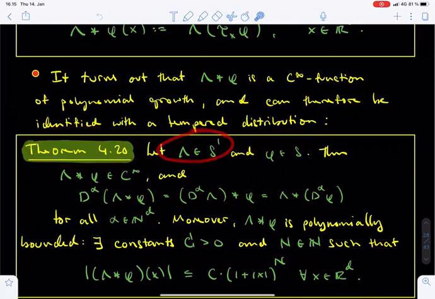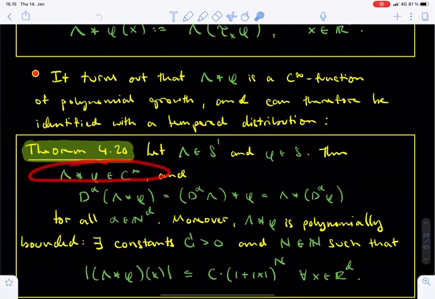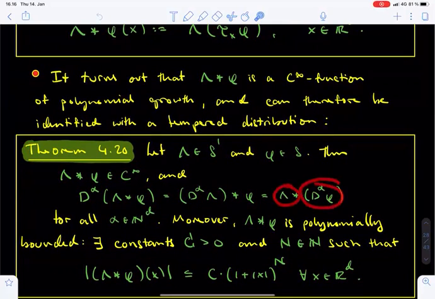Let lambda be a tempered distribution and let phi be a Schwartz function. Then, first of all, the convolution between lambda and phi is an infinitely differentiable function, and the convolution commutes with derivatives in the usual way. Namely, if alpha is any multi-index, then the alpha derivative of the convolution equals the convolution of d^alpha of lambda with phi, which further equals lambda convolved with d^alpha of phi.